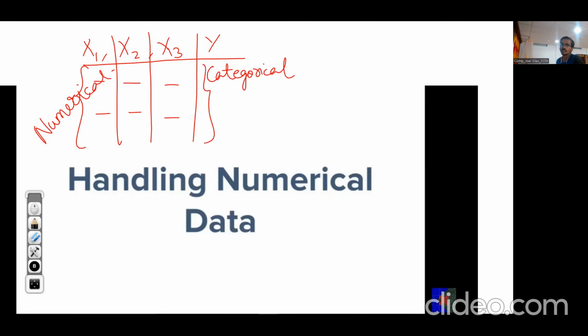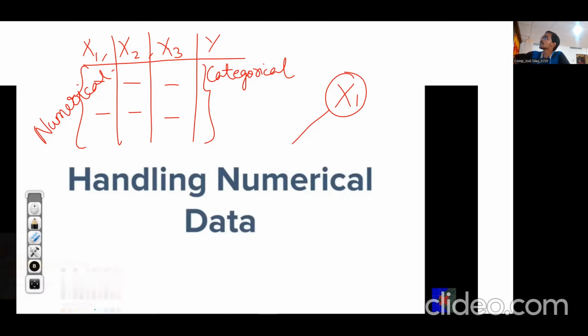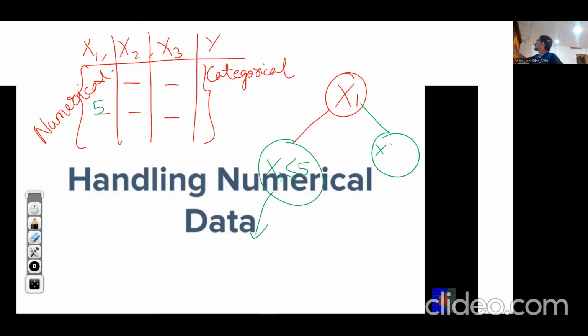then how we need to split this, we know that we'll select one particular feature, and then based on that, we'll select a particular value from here. Suppose we have a value like 5 over here, then we can say that whenever a value in the x1 feature is less than equal to 5, go in this branch, and whenever it is greater than 5, go in this branch.